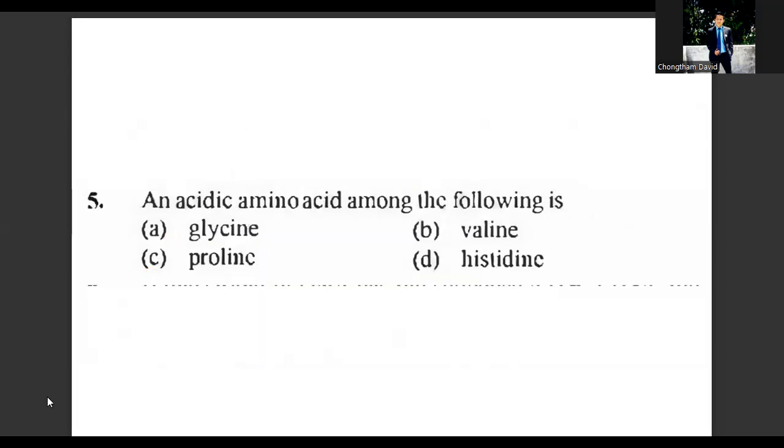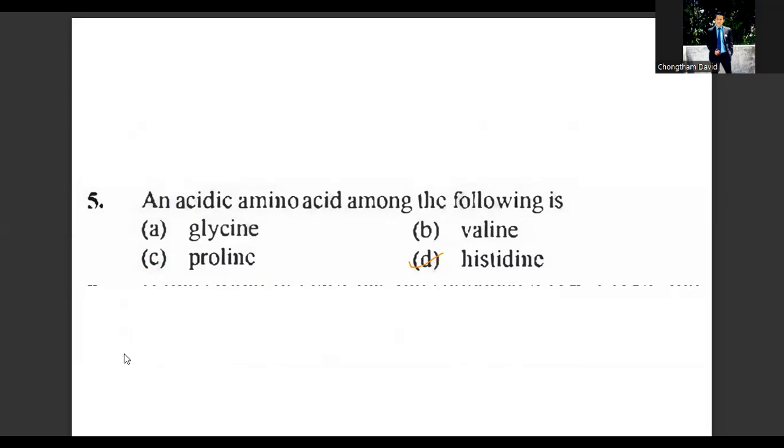An acidic amino acid among the following is. Remember, histidine is a basic amino acid, whereas the rest are neutral amino acids. So the answer for this question will be option D. Let us see question number 6.